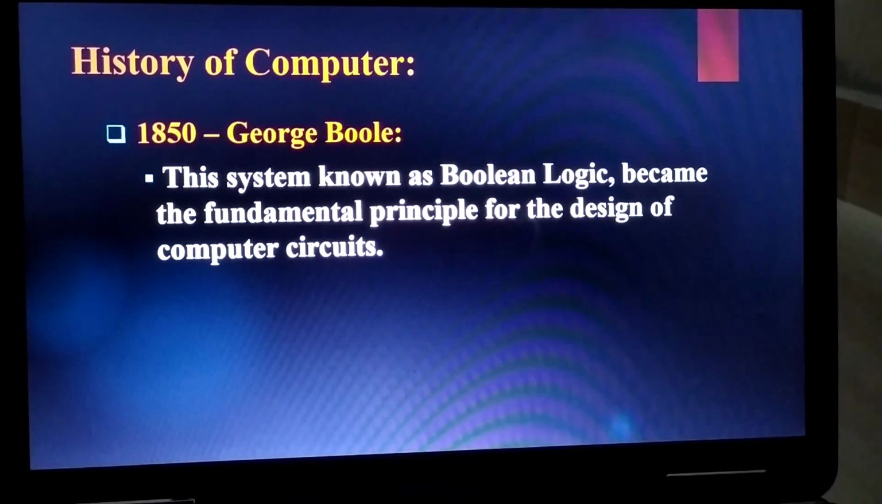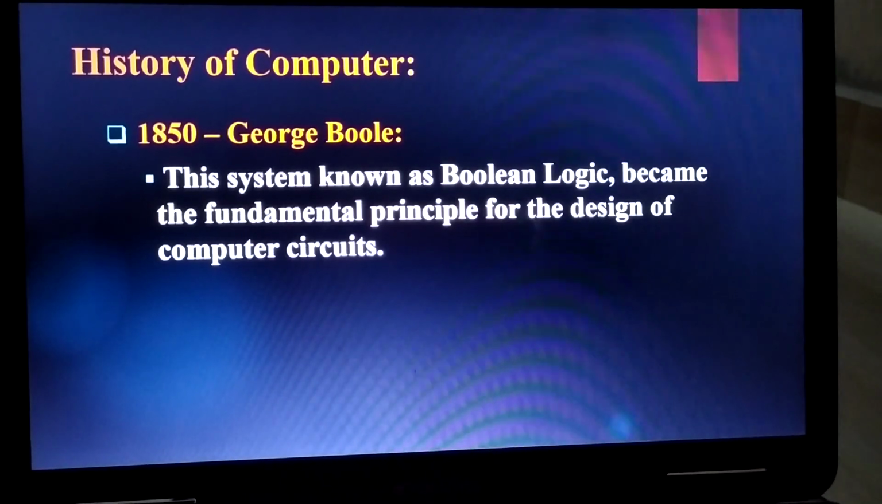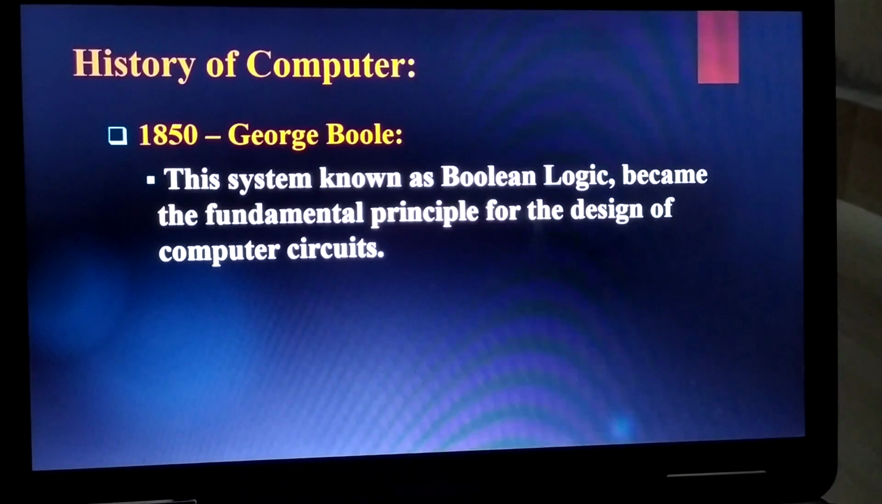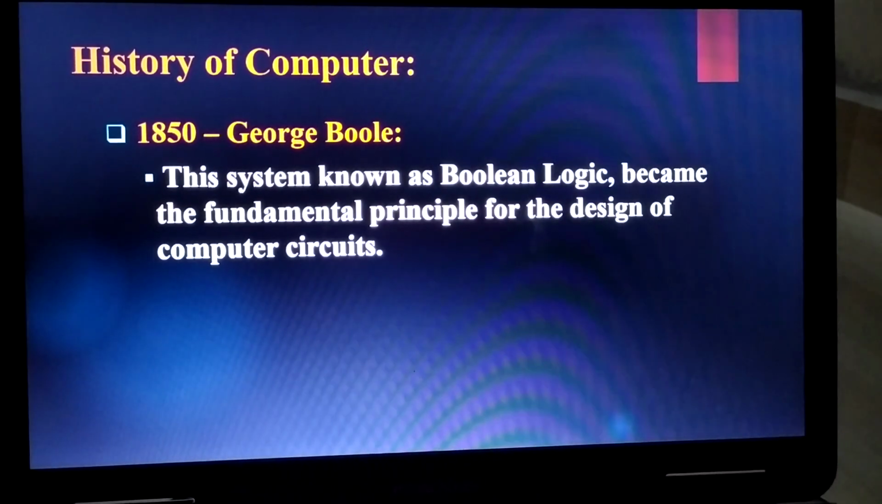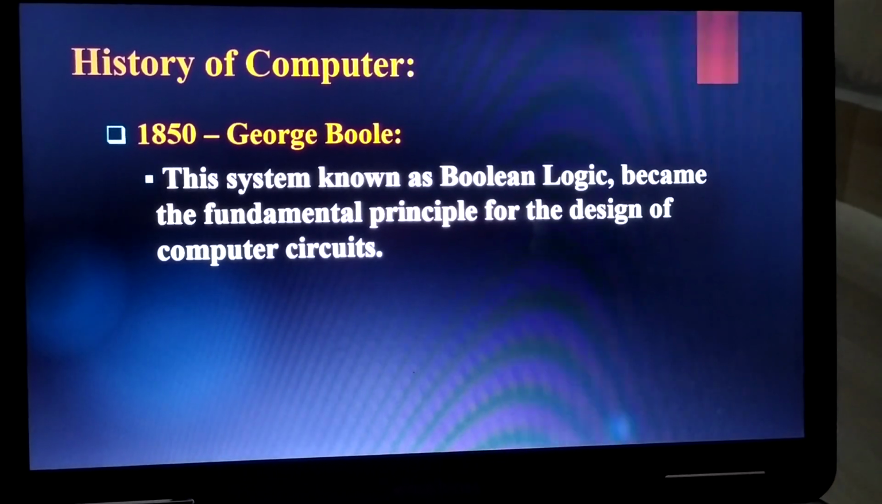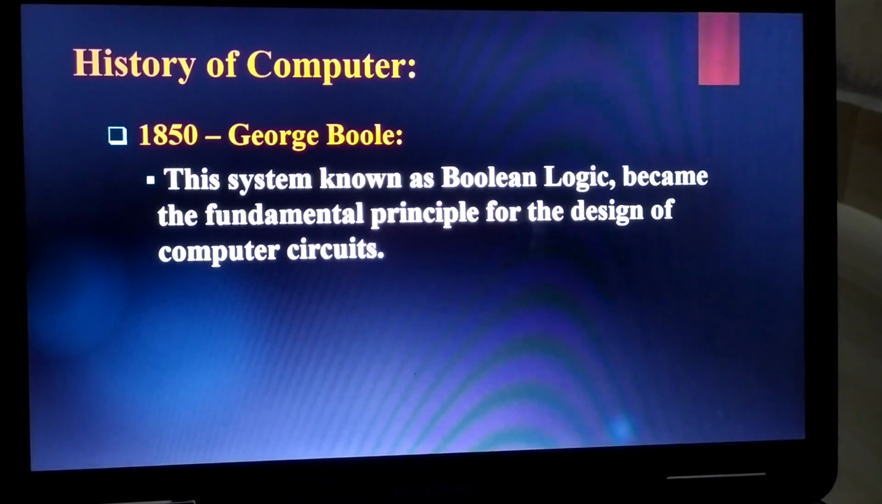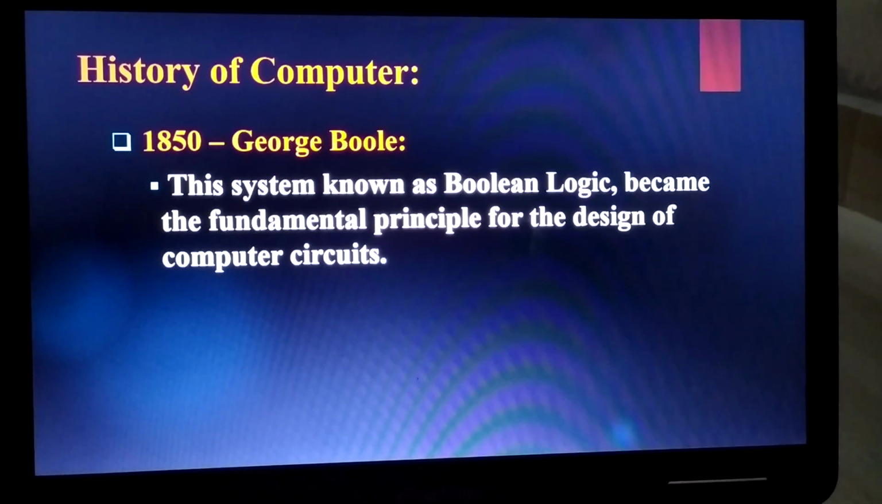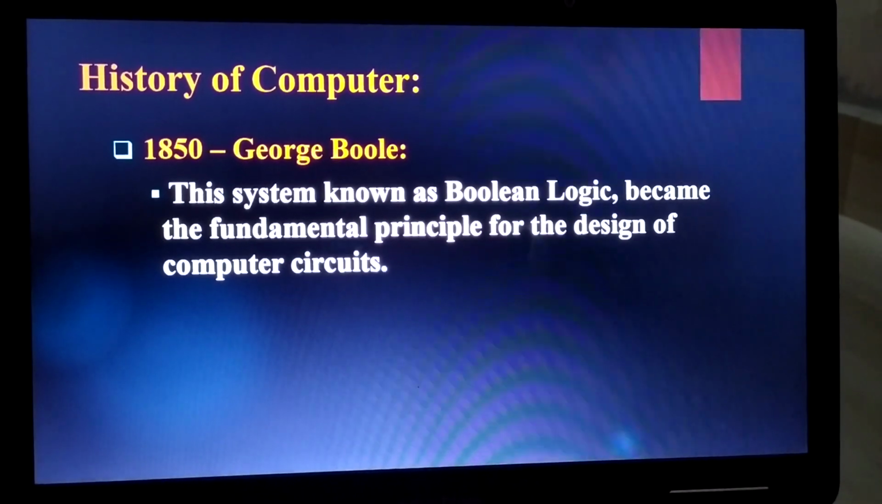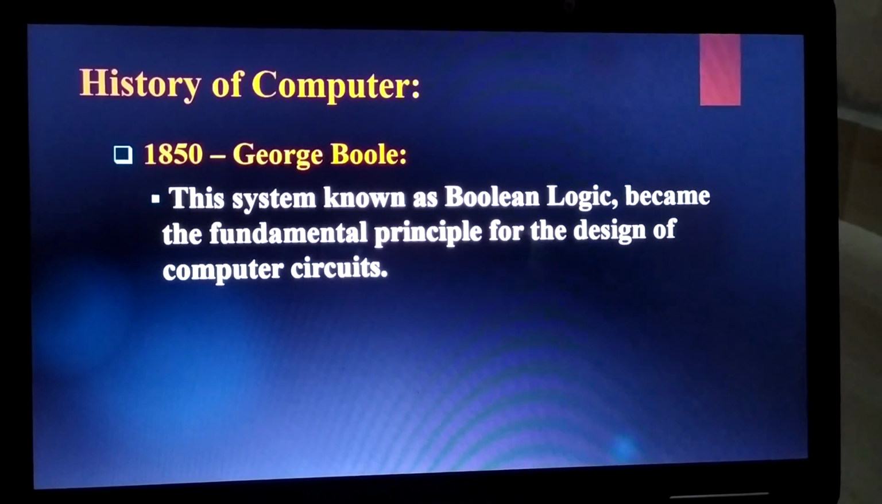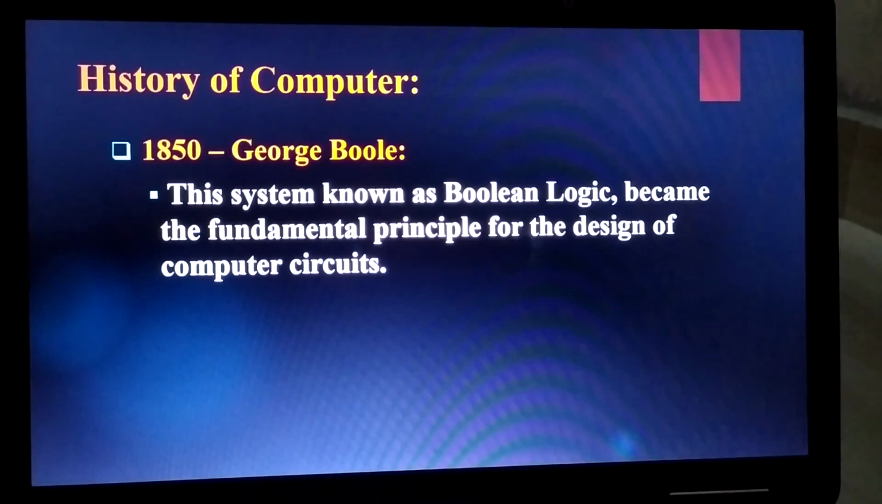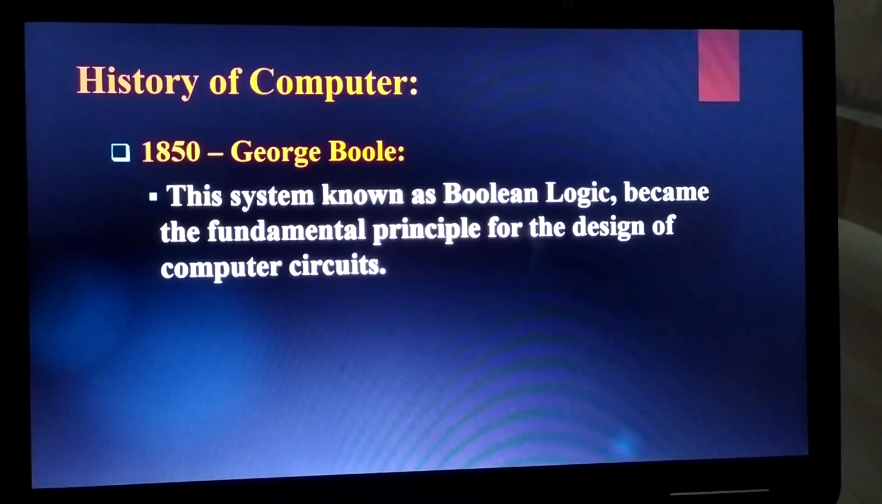So this system is known as what? Boolean logic. And it became the fundamental principle for the design of computer circuits. In present computers we are using circuits, so these circuits use this principle.